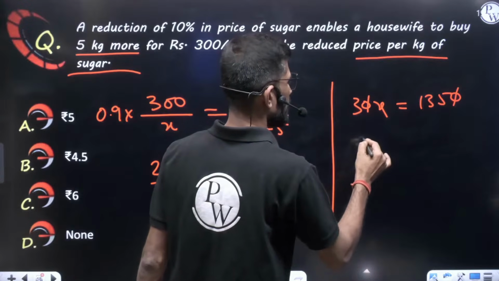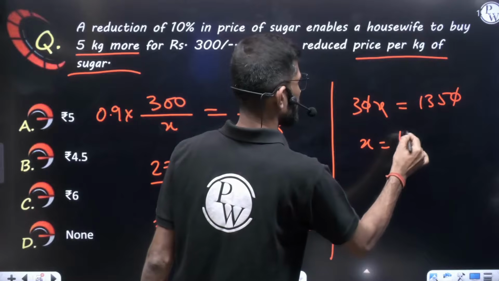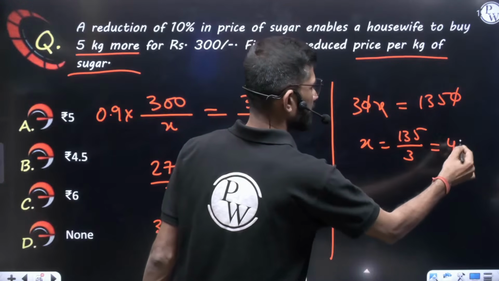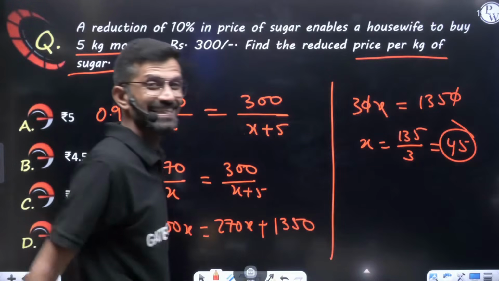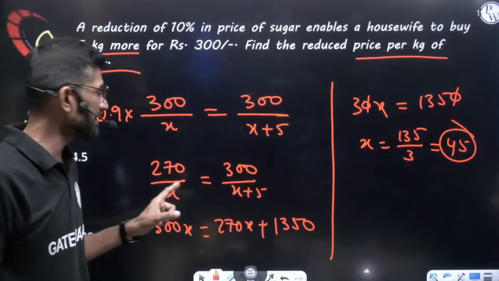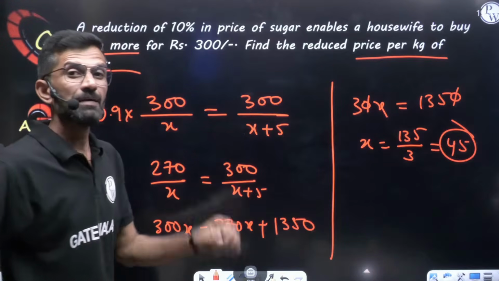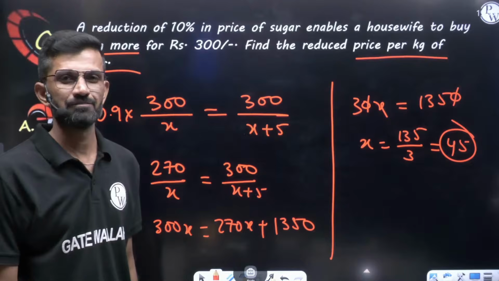Zeros cancel. Further, x is equal to 135 by 3, which is 45 kg. She was taking 45 kg earlier, x is actually the quantity, and now she is taking 45 plus 5, total 50 kg.